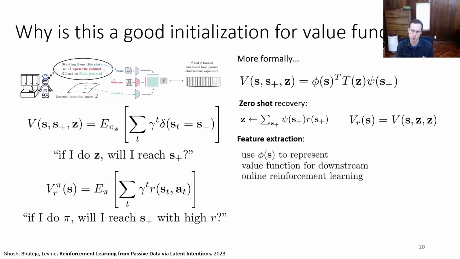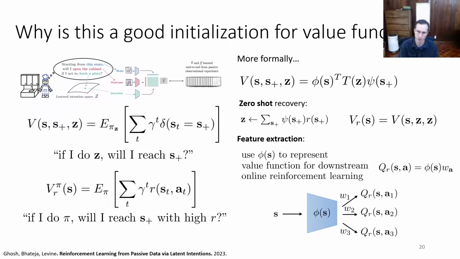You can also do feature extraction. You can use phi of S to represent the value function for downstream online reinforcement learning. And in that case, you can also prove that if you use phi of S as the representation and just weight it differently for different actions, you can get a Q function. So you can sort of think of the Q function being formed by putting different heads on top of phi for the different actions.